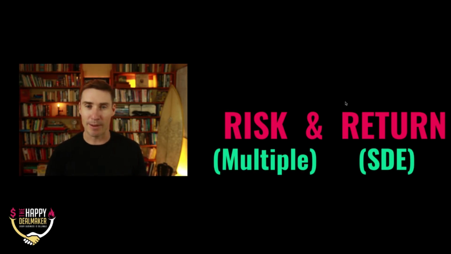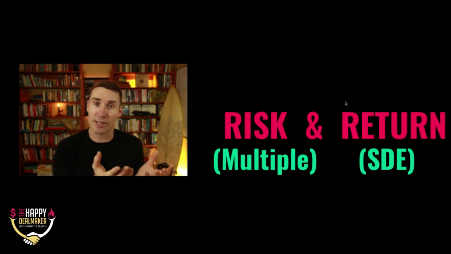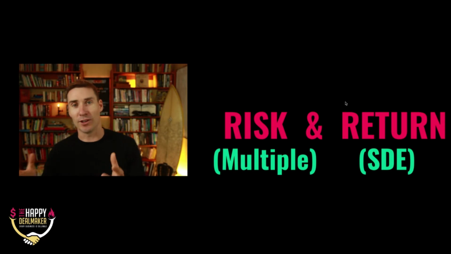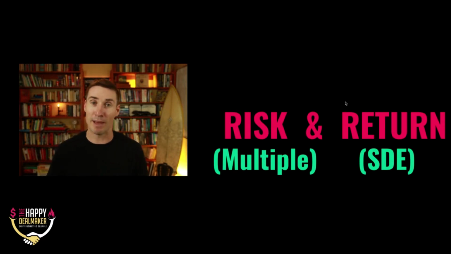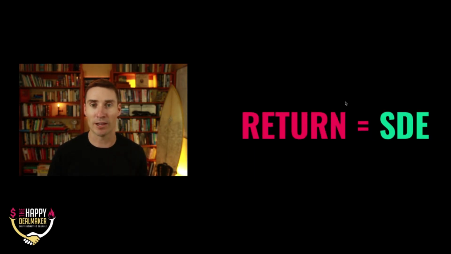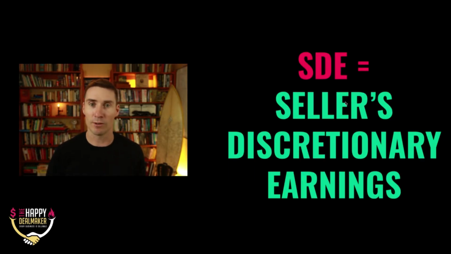So how does this tie back? Well, the risk, as we talked about in video 1, is the multiple. The multiple represents the risk in your business. And then the return, of course, represents the benefit that the buyer is going to get or that you're currently enjoying right now. So with those two pieces, we can figure out the value of your company. Again, return equals SDE, seller's discretionary earnings.